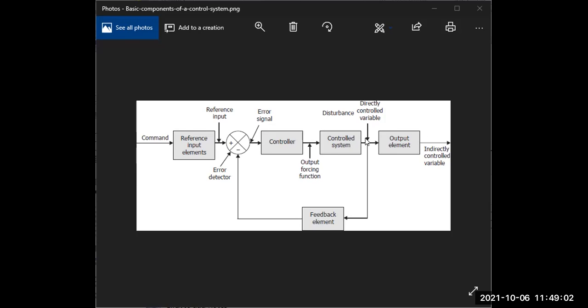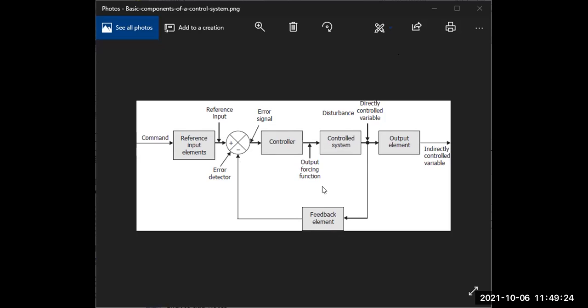Then at this point, it is also connected to another feedback element, which is connected to the set point. So this is also a closed loop system. Okay, so this process is continuing. Whatever you give as the set point, at any time the control action variable is being given.